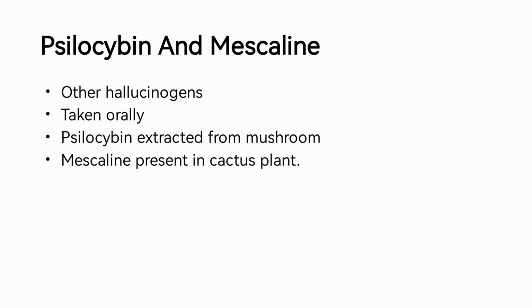While mescaline is obtained from the cactus plant. There are different types of cactus plants, but the cactus plant from which mescaline is extracted is basically the peyote. Peyote is a group of cactus plants from which mescaline is obtained.